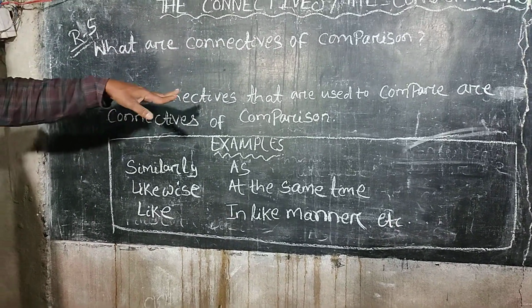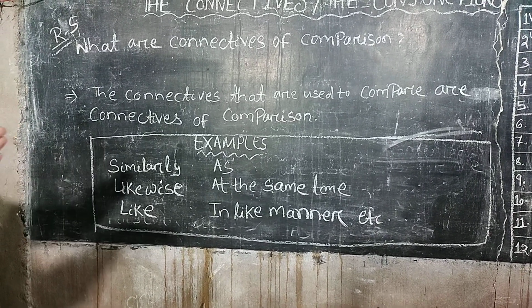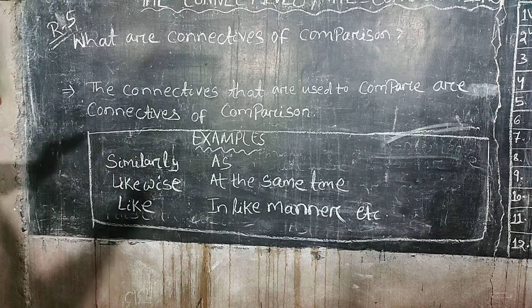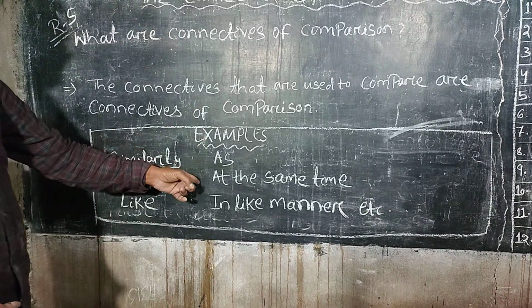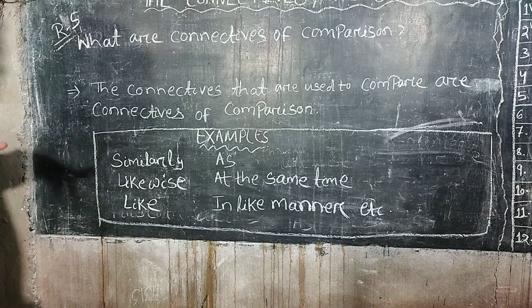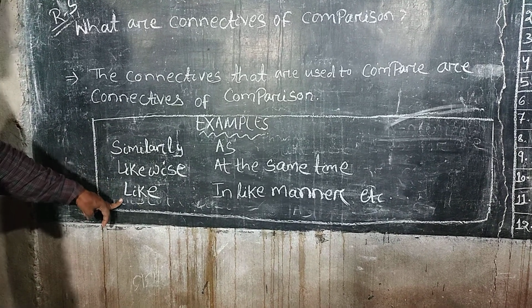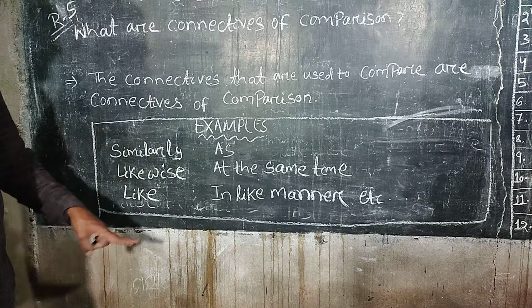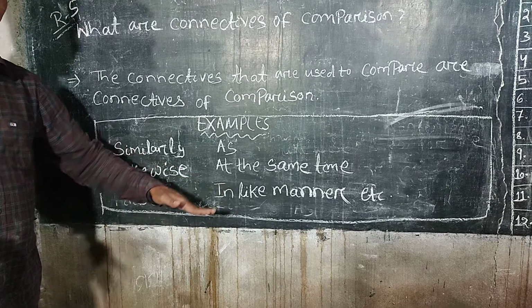Rule number 5, what are connectives of comparison? Definition: the connectives that are used to compare, or used for comparison, are connectives of comparison. And these are the examples of connectives of comparison: similarly, likewise, like, as, at the same time, in a like manner, etc.